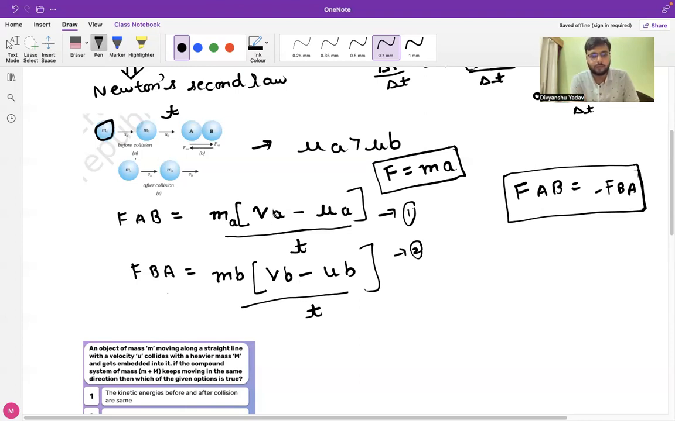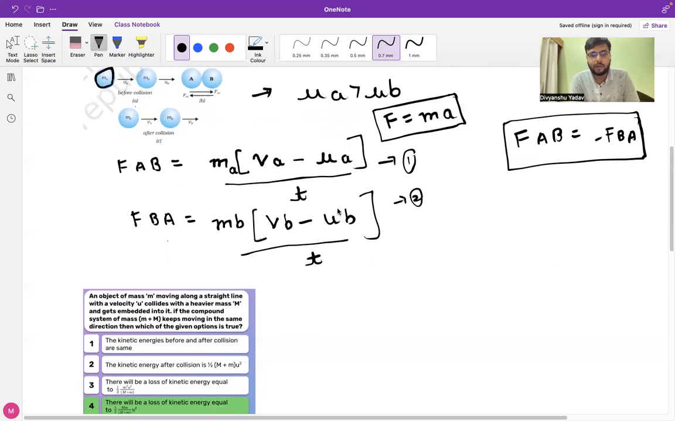So what is VA? It is the final velocity of body A. What is UA? It is the initial velocity of body A. What is VB? After the collision, this body of mass MB will acquire a velocity VB, and this body MA will acquire a velocity VA.